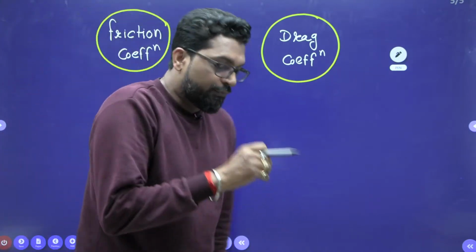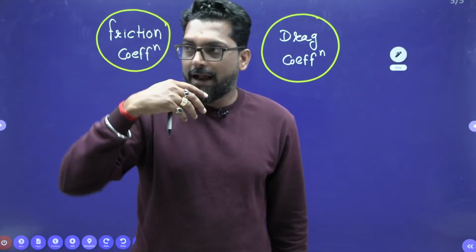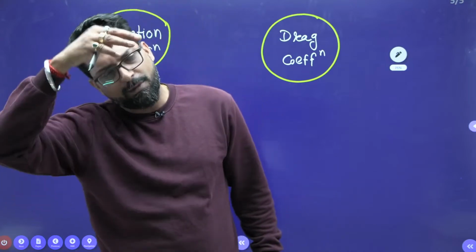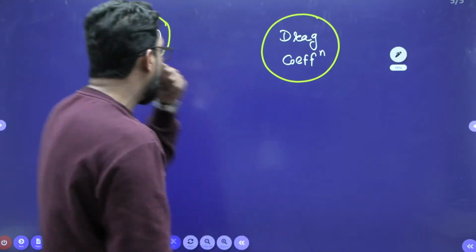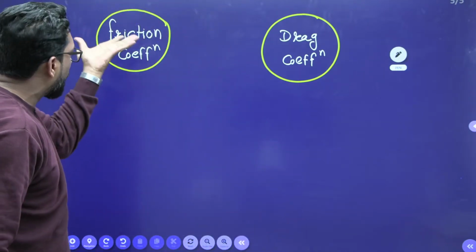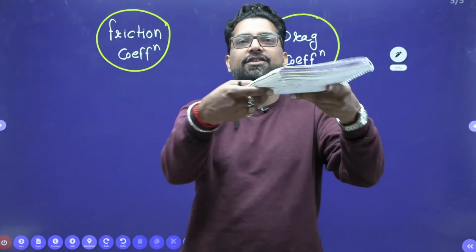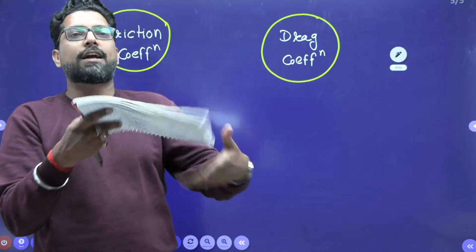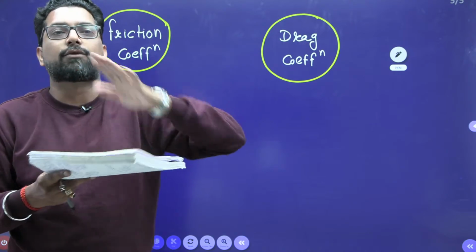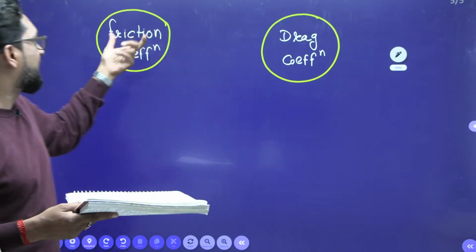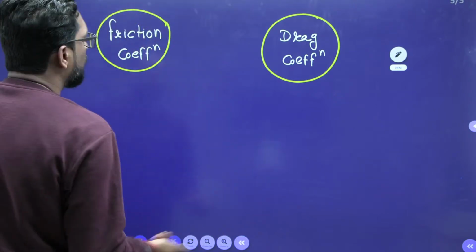So, if the plate is exposed to the fluid, what is the geometry? It doesn't matter whether the geometry of the plate is triangular or rectangular. But if we have the information about the friction coefficient and the drag coefficient for a given surface, how do we calculate? If the friction coefficient is given and the drag coefficient is given, how to calculate? These two things are very important.